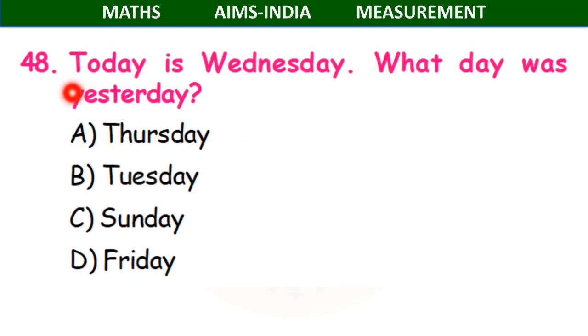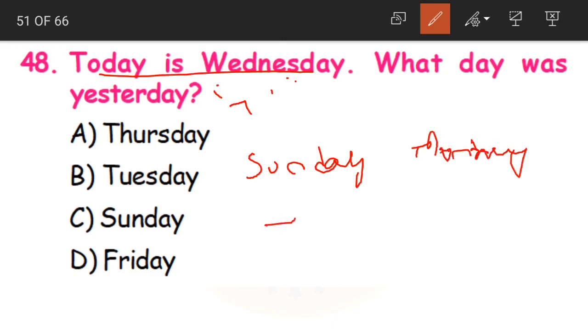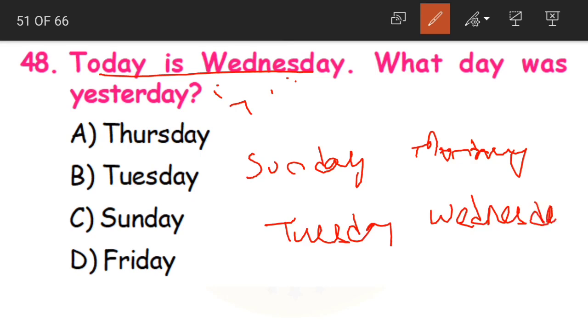Coming to question 48. Today is Wednesday. What day was yesterday? Do you know the days of the week? In a week we have 7 days. If we start from Sunday, we have Sunday, Monday, Tuesday, Wednesday. After Wednesday we have Thursday, Friday and Saturday.